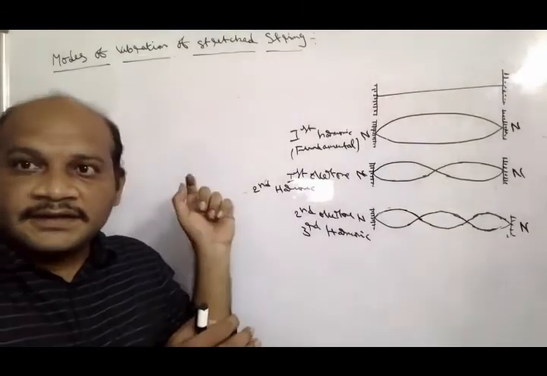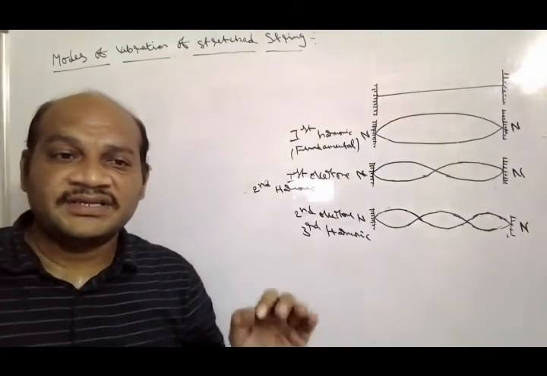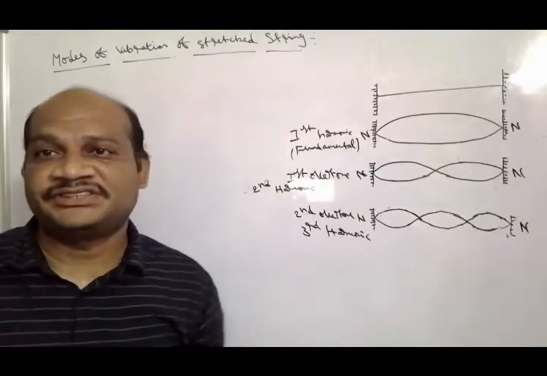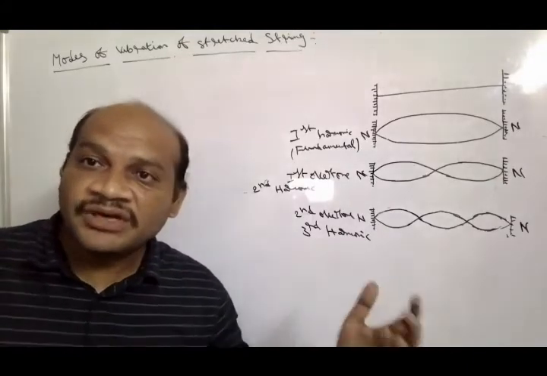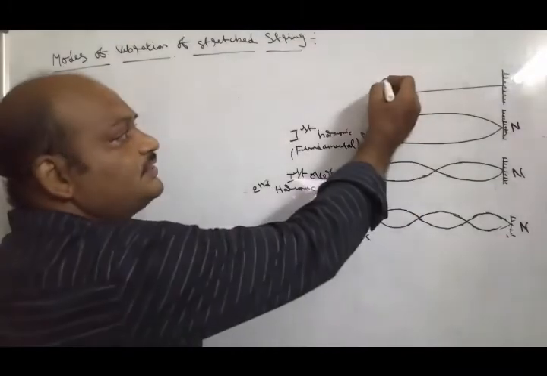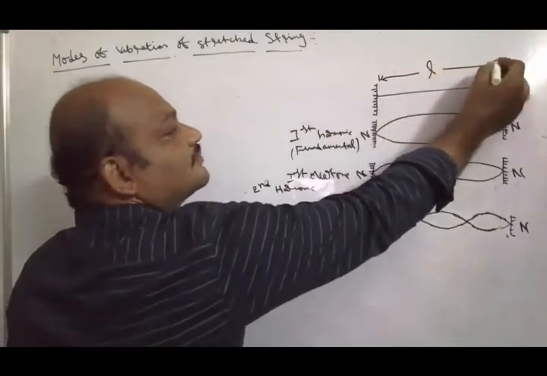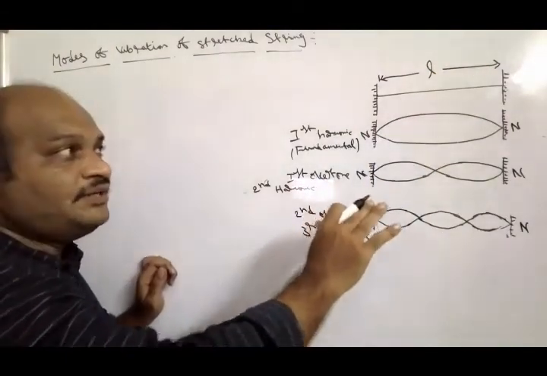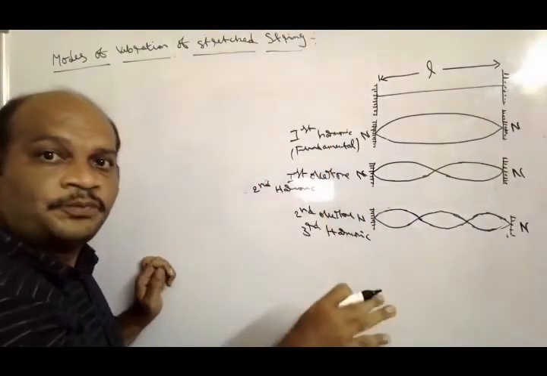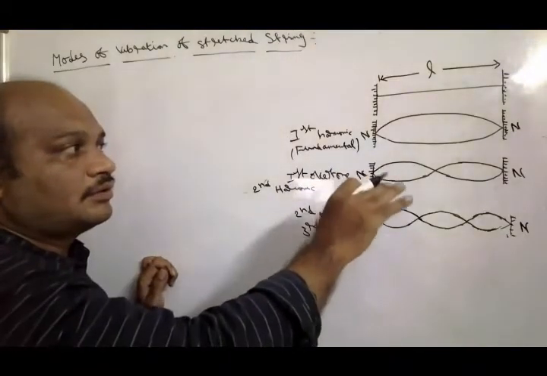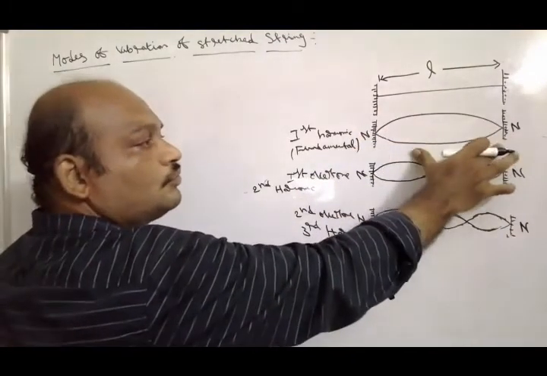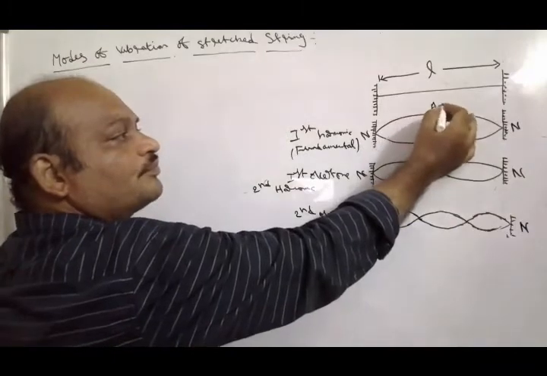Here, we want to derive an expression for the frequencies of the different modes of a vibrating stretched string. Let the length of the string be L. When we form the first segment, only one loop, due to the vibrating string, it forms two nodes and one antinode.